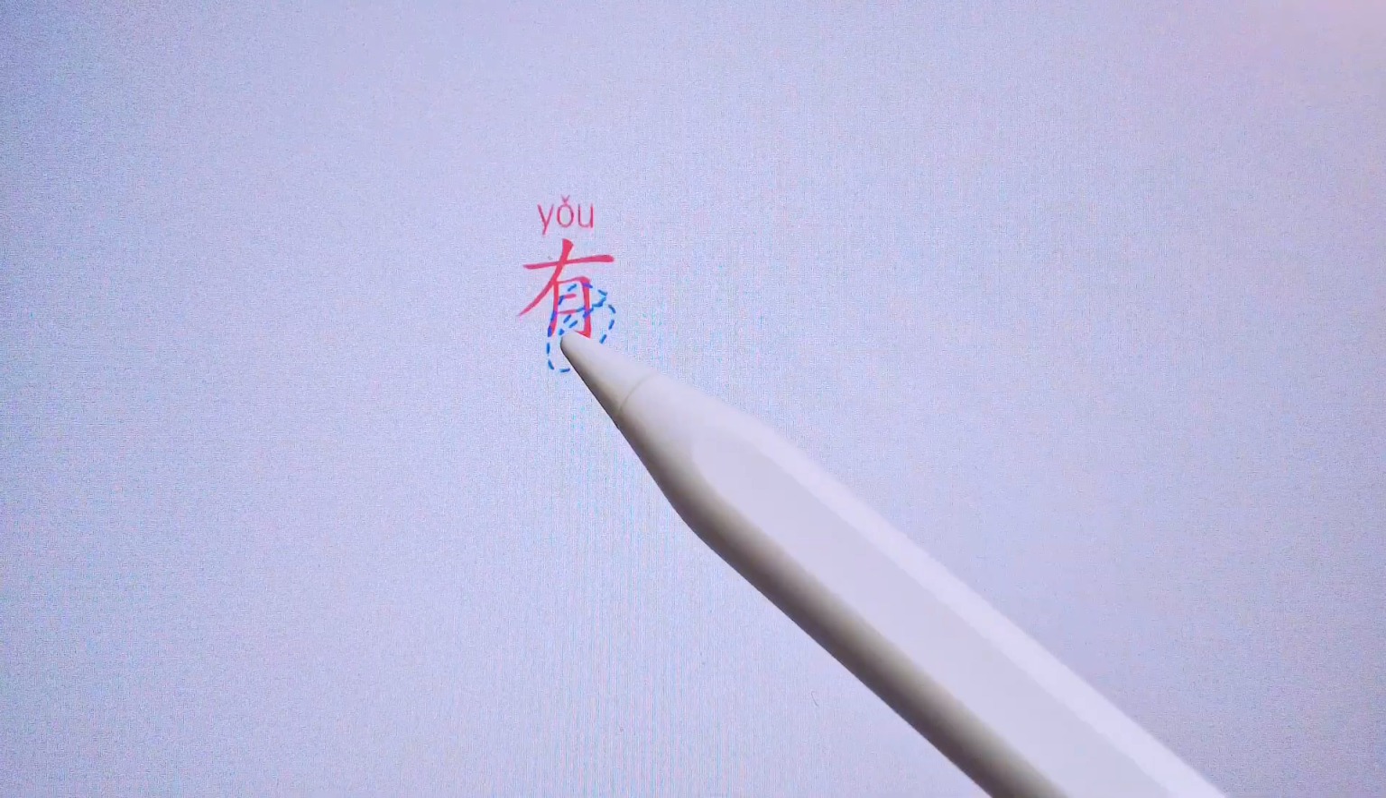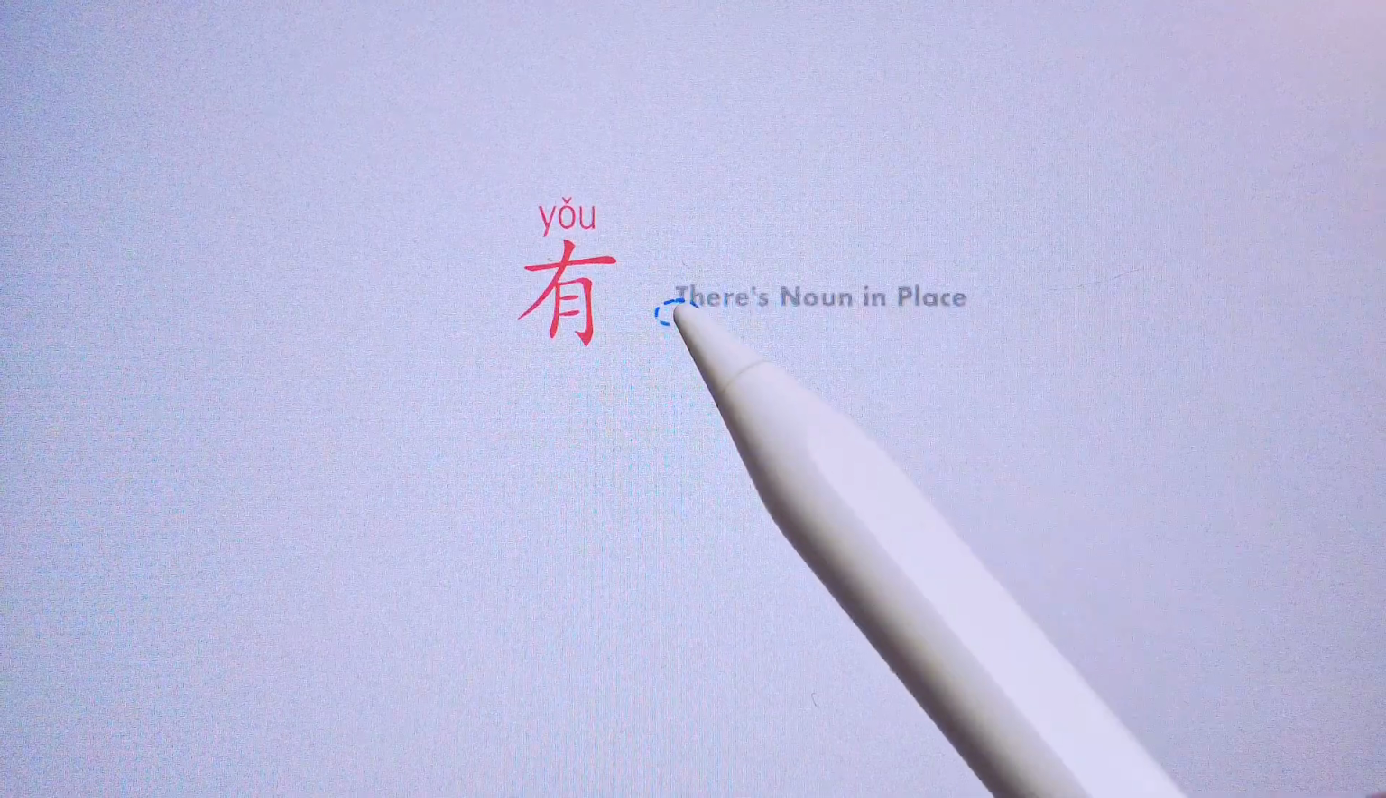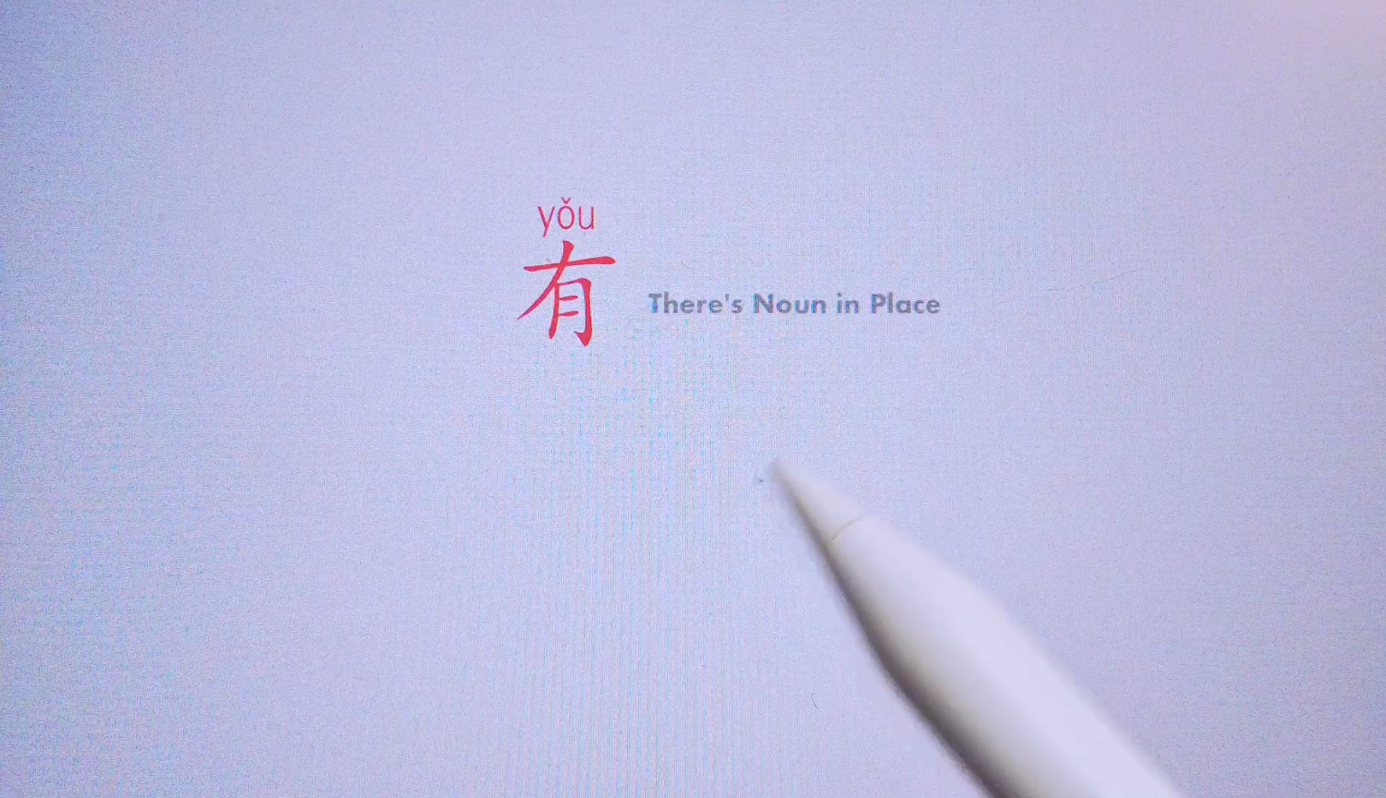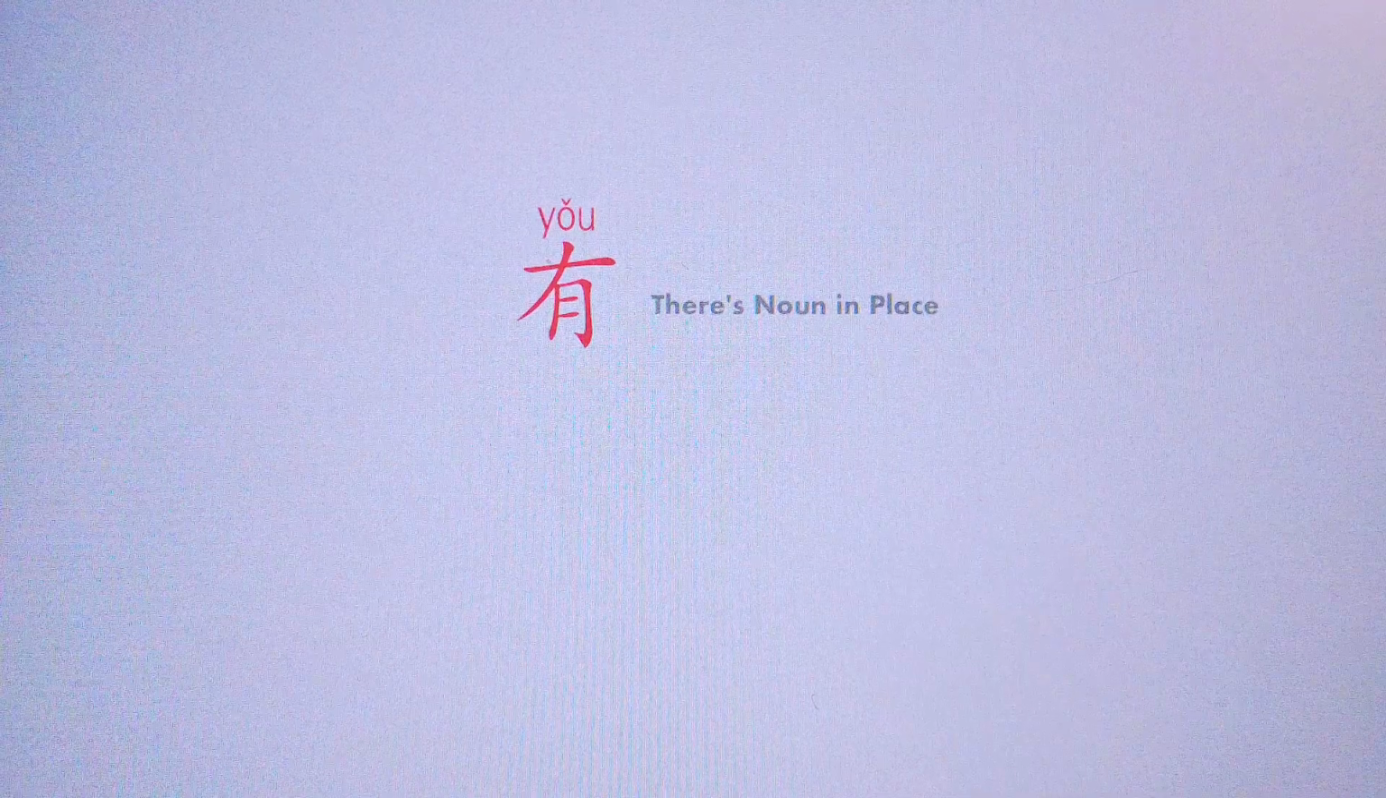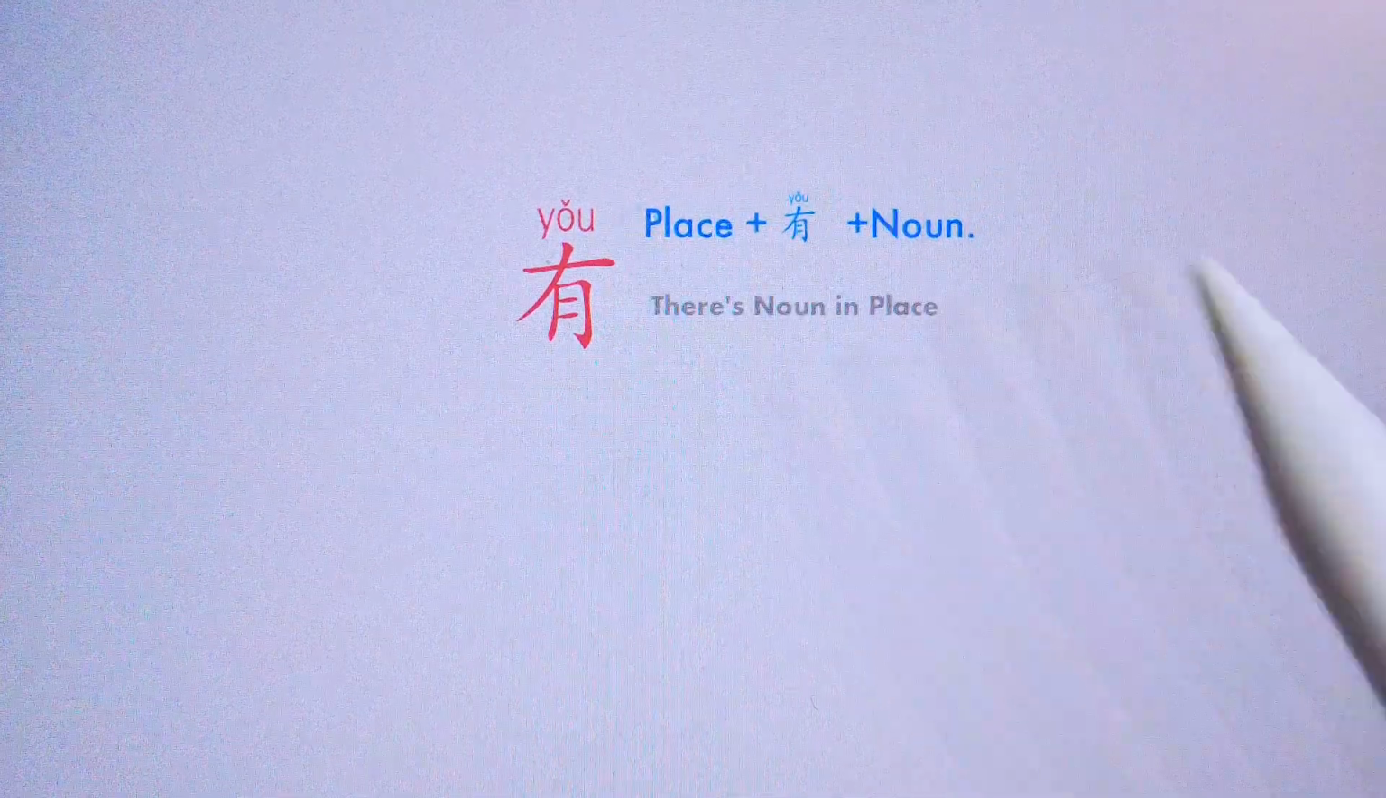Beginner Chinese grammar: 有, meaning to have. We can use it to express existence. For example, if you want to express there is something in somewhere, you can say a place plus 有 plus